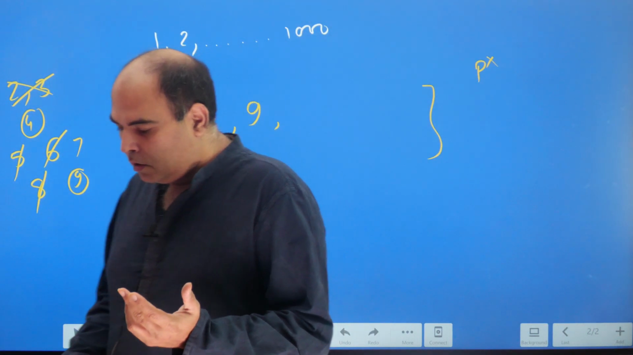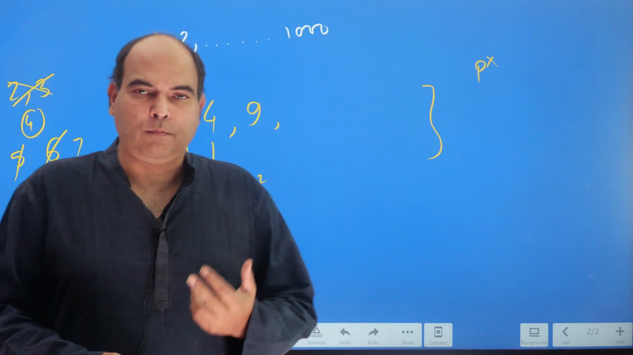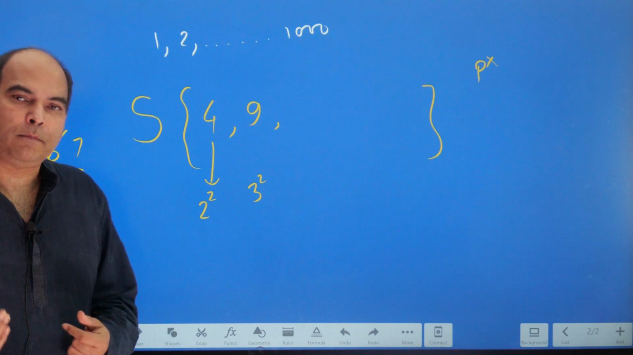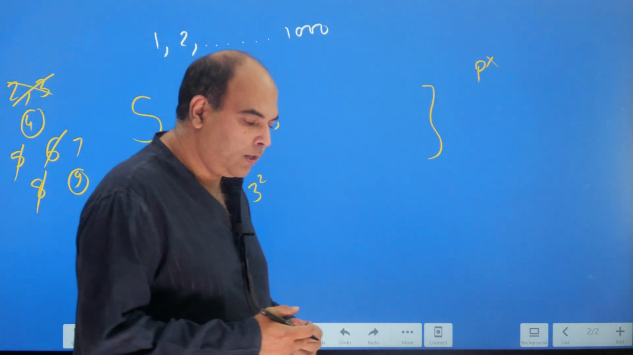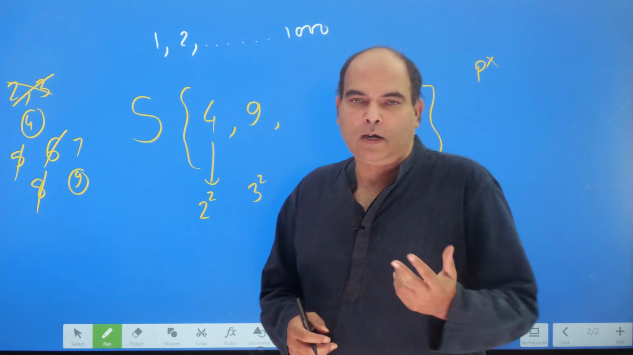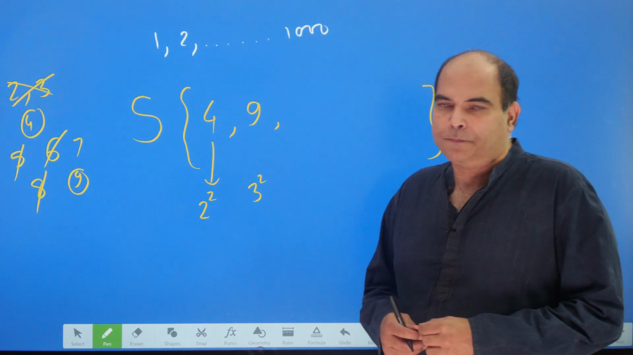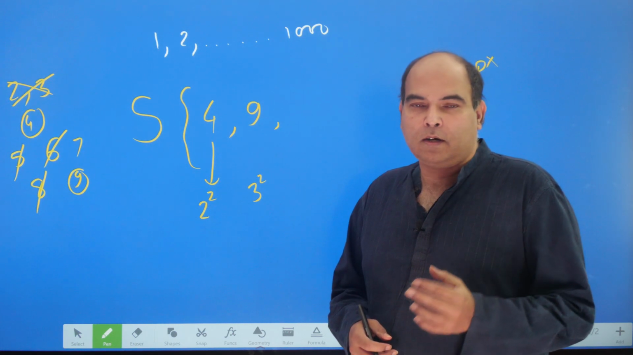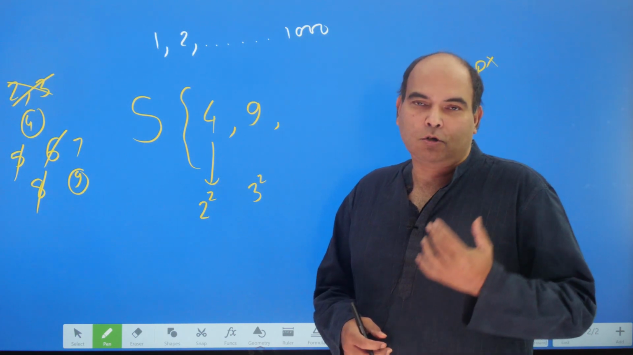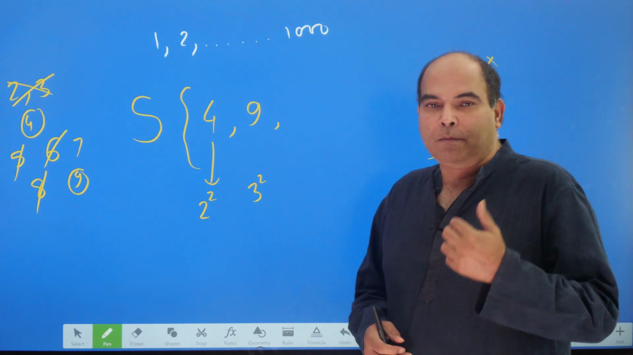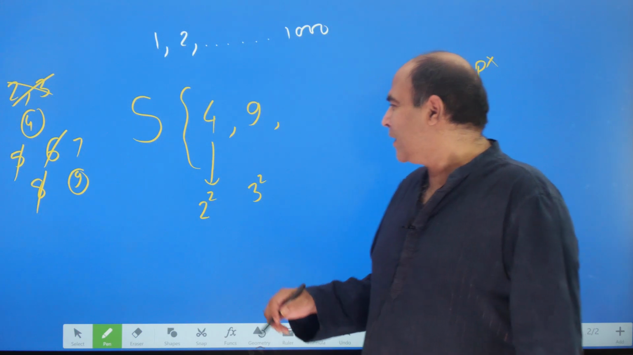10, no, because it's got a 2. 11, no, prime number. 12 has a 3 in it, 2 also in it. 13, prime number. 14 has a 2 in it. 15 has a 3 in it. 16 has a 2 in it, you can't take it. 17 is a prime number. 18 has a 3 and a 2 in it. 19, prime number. 20 has a 2 in it. 21 has a 3 in it. 22 has a 2 in it. 23 is a prime number. 24 has a 2 in it. 25 is the next number.